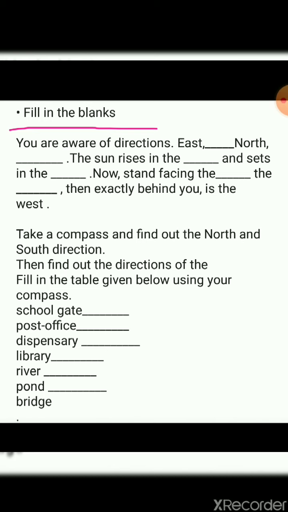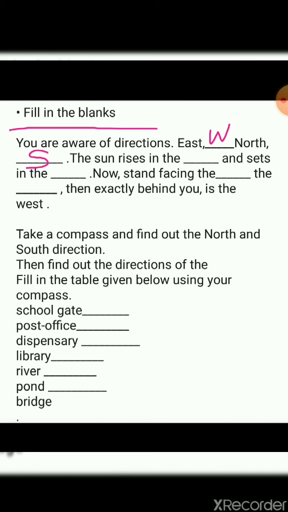Now easily with the help of, I showed you the conventional sign, direction, scale, and even I showed you the map of Gujarat, I showed you the N. Okay, so now it's very easy for you to see it. Okay, so you are aware of direction. So east, west, north and south. You're easily now able to know that is east, west, north, south.